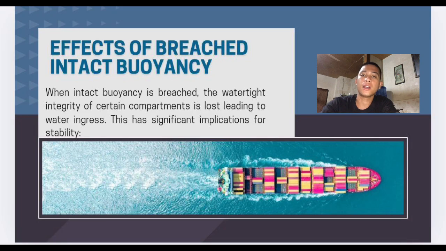Okay, what is the effect of a breach in intact buoyancy? When intact buoyancy is breached, the watertight integrity of certain compartments is lost, leading to water ingress. This has a significant implication for stability. Okay, number one, loss of reserve buoyancy. Impact: reduction of the ship's ability to remain afloat. In extreme cases, the ship may sink if the ingress exceeds the remaining buoyant volume.